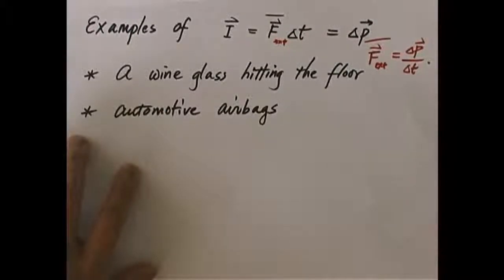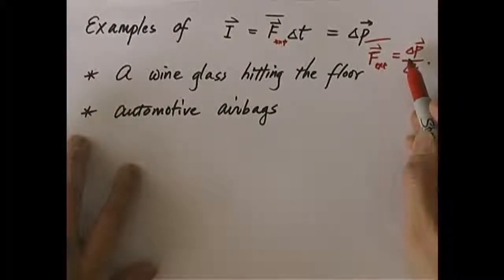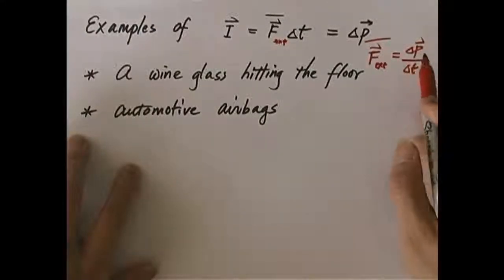Okay, now after the impact, when everything is settled, the final speed, of course, is 0, right? It has stopped on the floor. So therefore, the initial momentum right before the impact and the final momentum after the impact are predetermined. They have nothing to do with whether the floor is carpeted or not. So delta p has a fixed magnitude, whether you're hitting a soft surface or a hard surface.